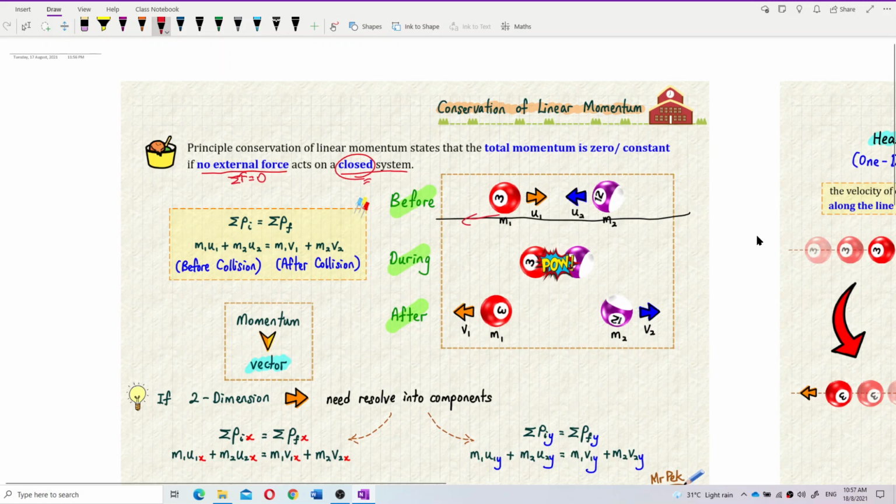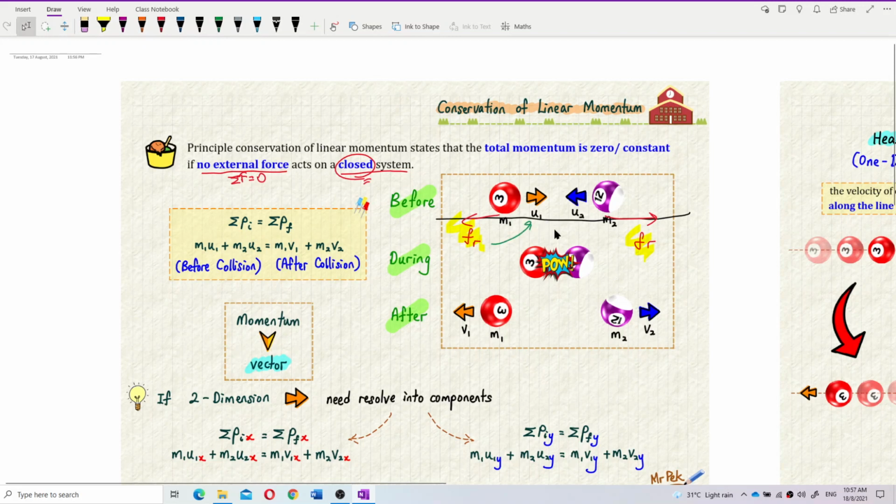This one has friction, and M2 also has friction. This is already an external force. This friction will surely slow down the velocity.